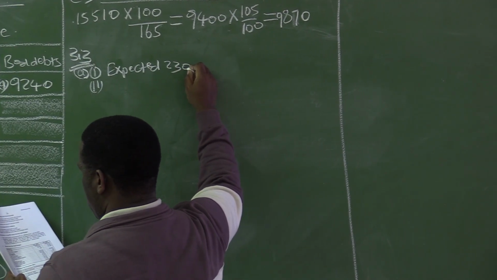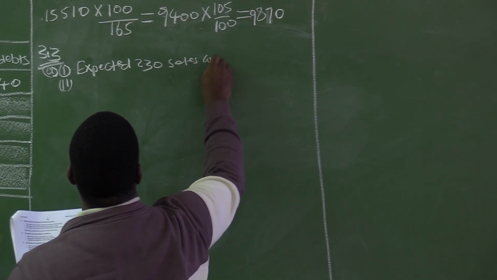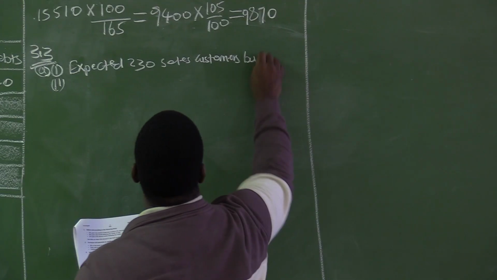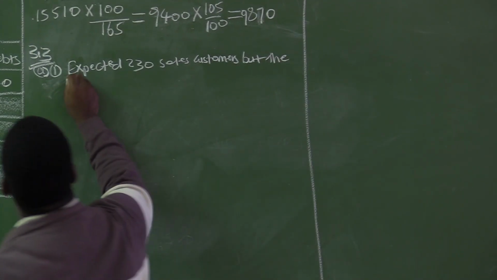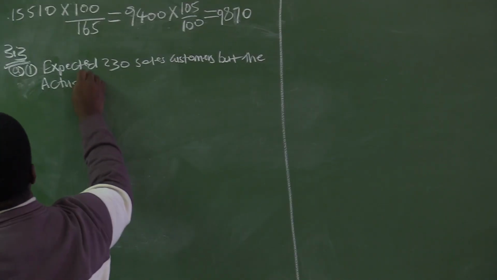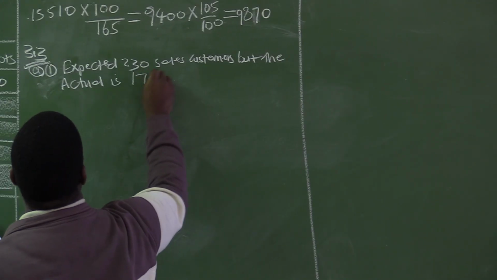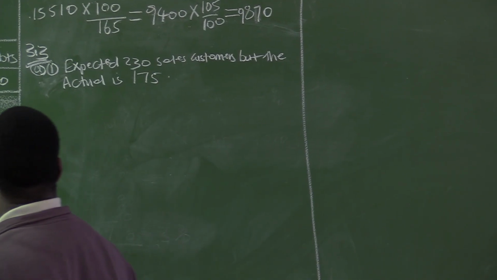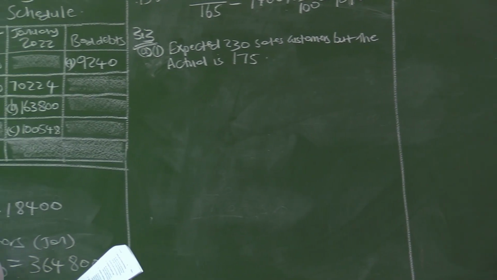We expected 230 sales customers, but the actual is 175.